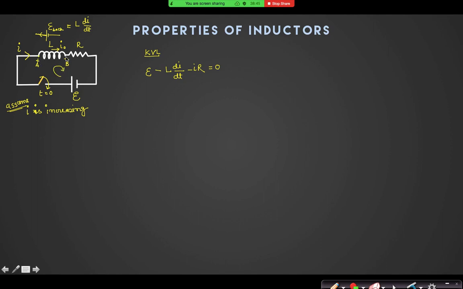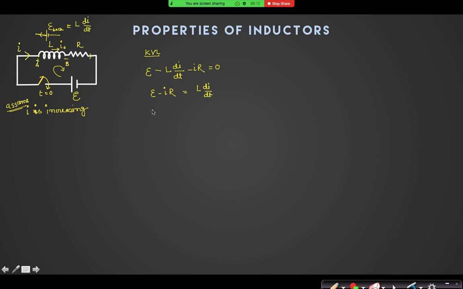So with L di by dt, I can write the KVL equation in this way. E minus L di by dt, here why minus? I am moving from plus to minus, A to B, and minus IR because I am moving along the direction of current, is equal to 0. Is this clear, KVL equation, everyone? Yes or no? So E minus IR is equal to L into di by dt.